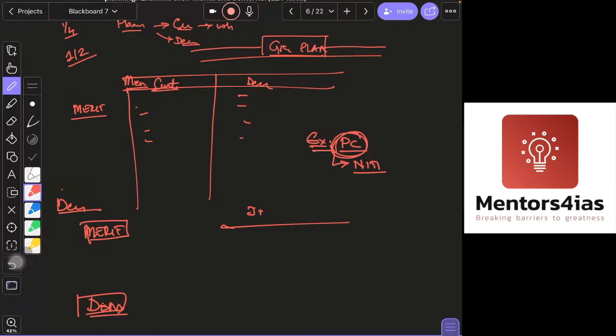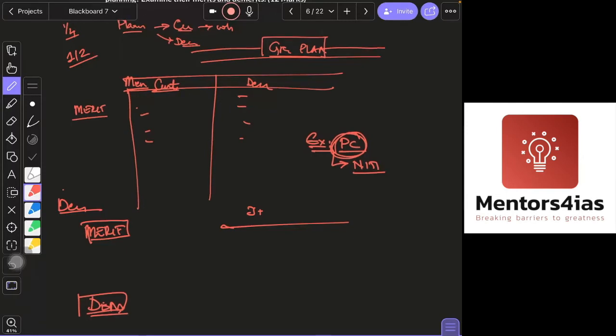So there is more efficient utilization of resources if it is planned at the local level. They'll do jugaad, no? Whatever is available, they will use and plan and then implement. So better utilization of resources, etc. Then decentralized, same thing. Whatever were the demerits of this one become the merits of that, and whatever are the merits of this become the demerits of that. A little bit of change here and there. This is your answer.